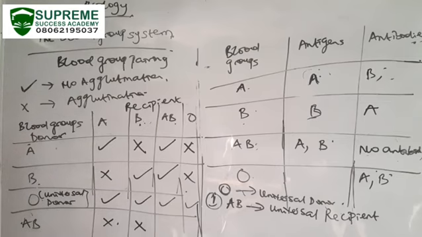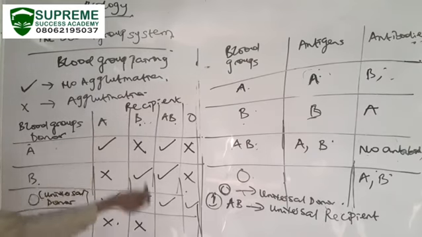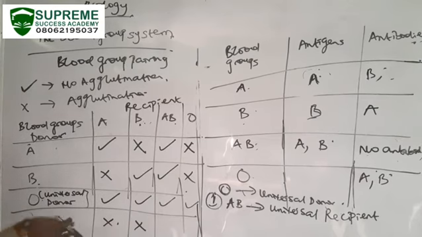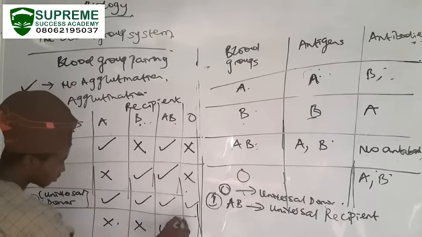Then AB versus AB. AB does not have any antibody against this, because AB is AB. Both of them have the same antigen, and when they have the same antigen, they are going to be able to donate. AB will have antigen AB, so therefore it can donate.